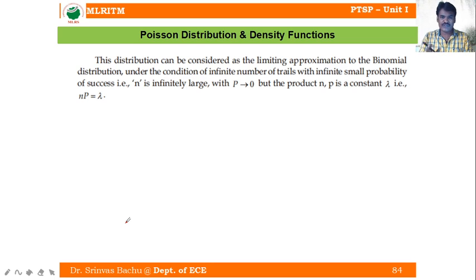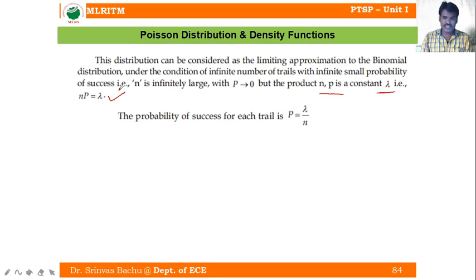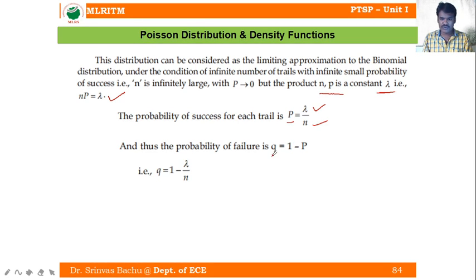So n is infinitely large and the success probability tends to 0, but the product of n and p, n trials times success probability, is a constant, denoted lambda, the Poisson variate. Lambda equals n into p. The probability of success for each trial, p, is equal to lambda by n. From this lambda equal to np equation we got it. Once we know the success probability, we can find the failure probability. Failure equals 1 minus success, so q equals 1 minus lambda by n.